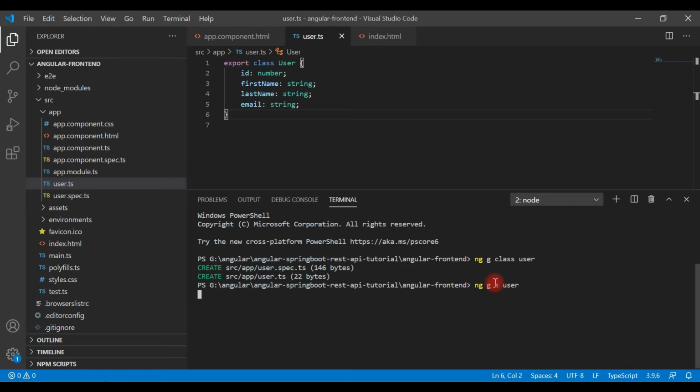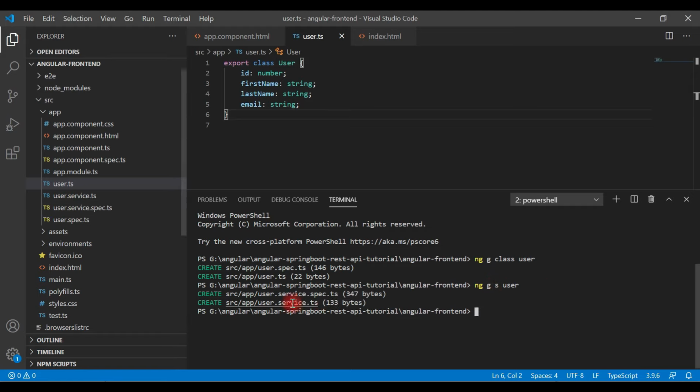This will create user.service.ts. This is the naming convention of Angular CLI. Look here, two files are created, one is the regular file, and another is the test file, that is the spec.ts file.